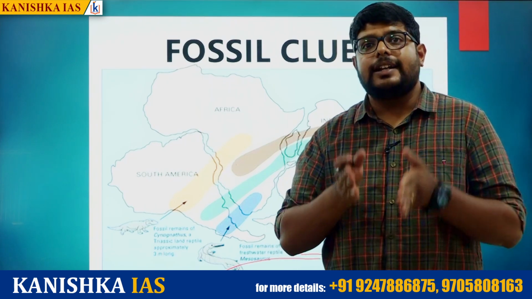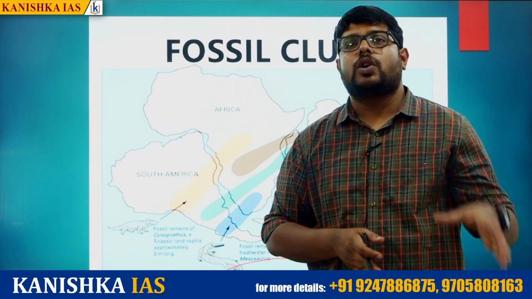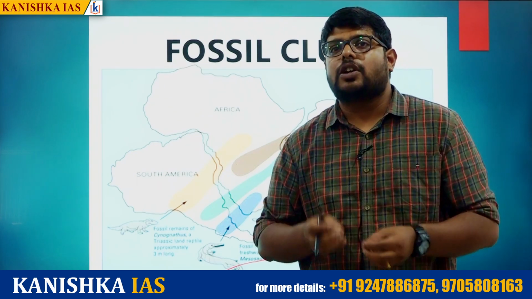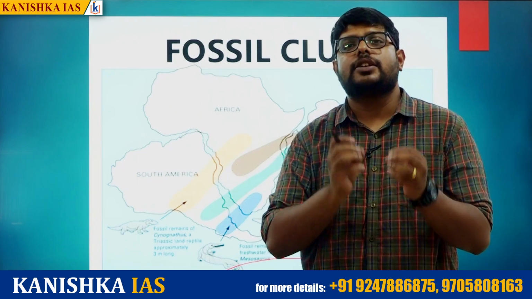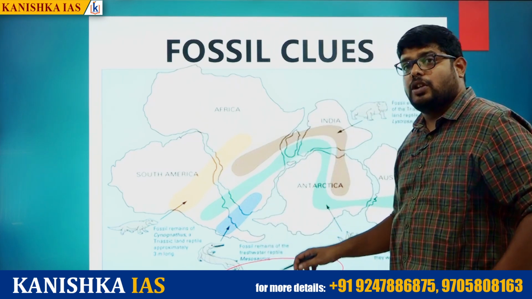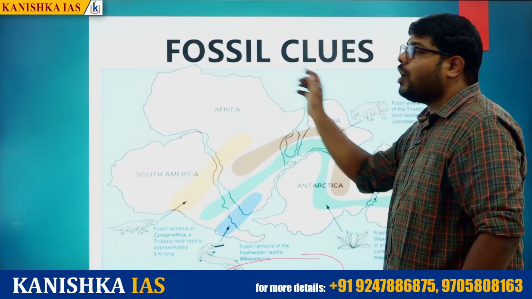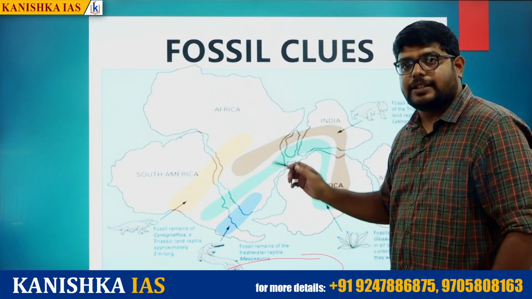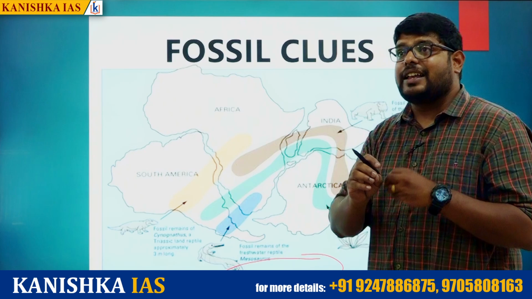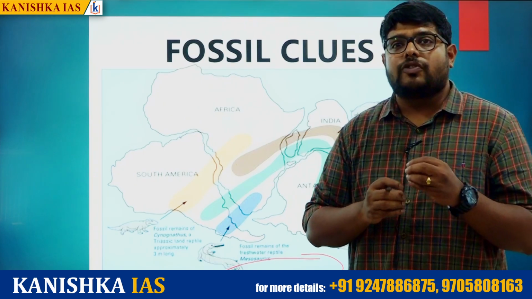But in the present condition of Antarctica, there is no life. Life doesn't exist in Antarctica, right? If life does not exist in Antarctica, there is no chance of coal forming there. But even Antarctica is having coal. That means this coal was formed before the division of the Pangaea. That means it was formed in the Carboniferous period, right? That means it is impossible for the coal to form again.